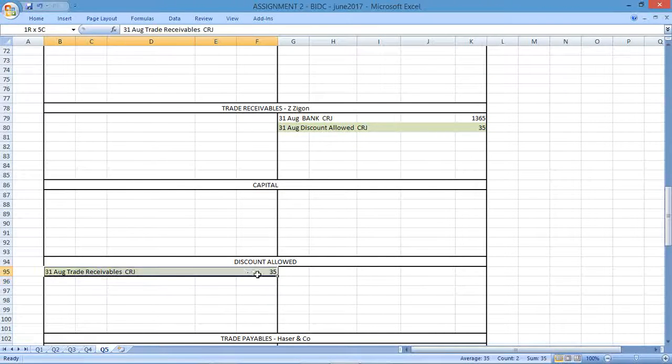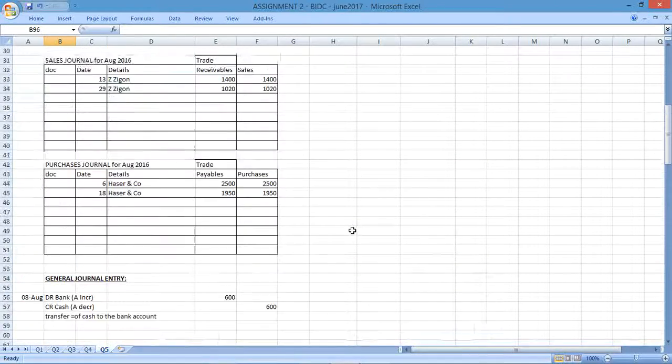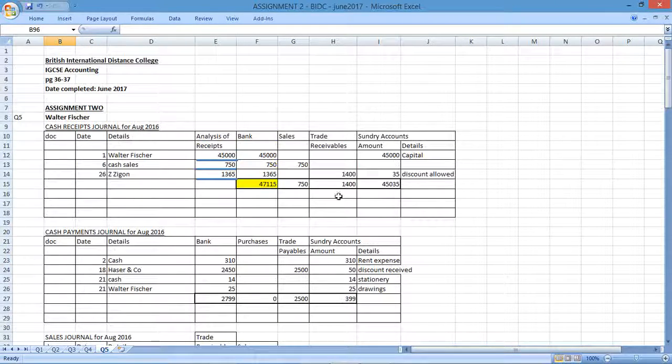So we've got trade receivables, we can put the name there, Zygon. From the cash receipts journal, 35 for the discount that we've allowed. Let's go back and let's continue going down the different accounts.